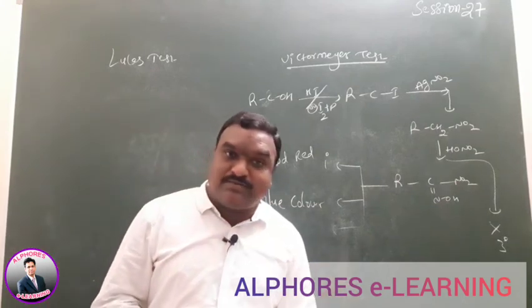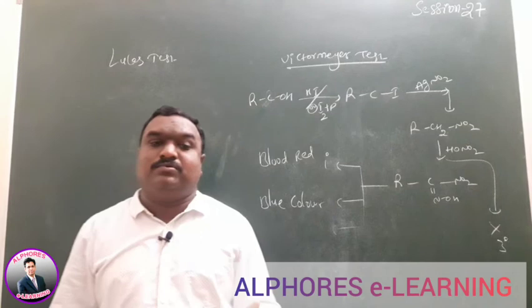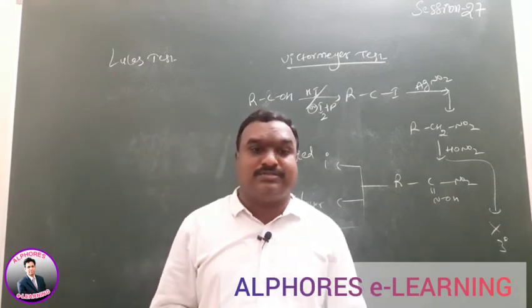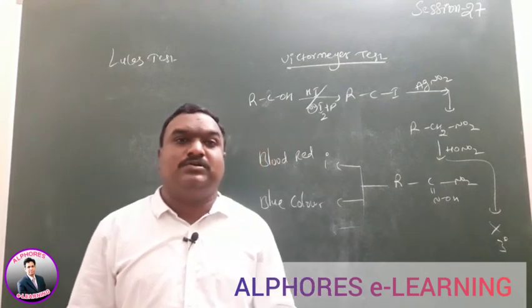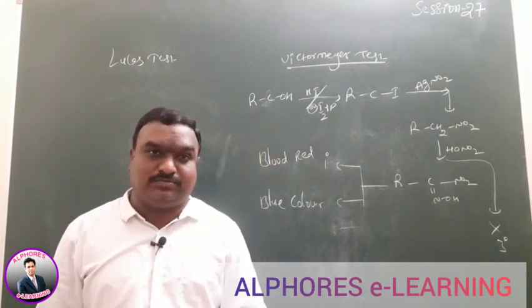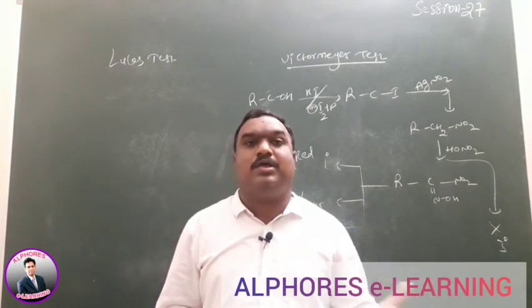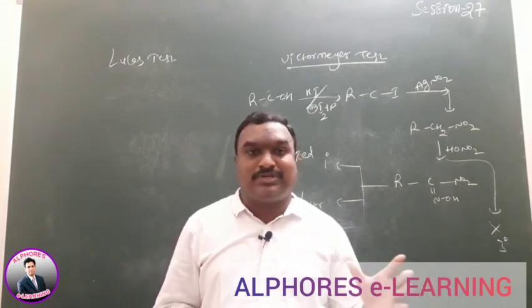Whatever alcohol is given, in the first step that alcohol reacts with HI or phosphorus and iodine. What type of reaction? Nucleophilic substitution reaction. The OH group is replaced by iodine.